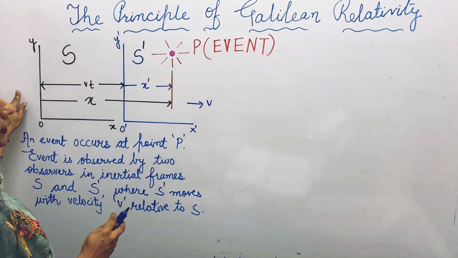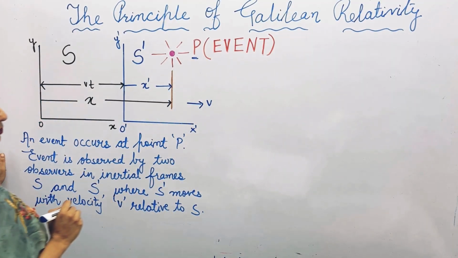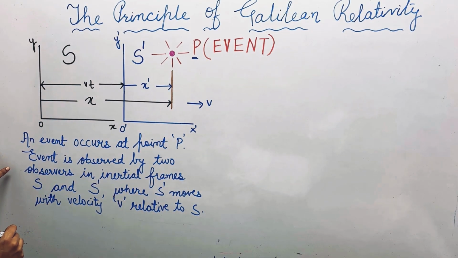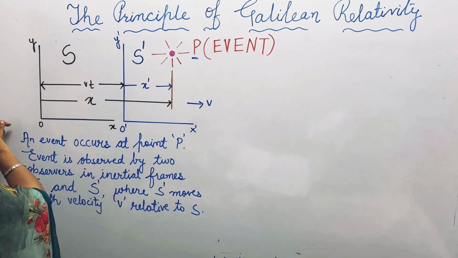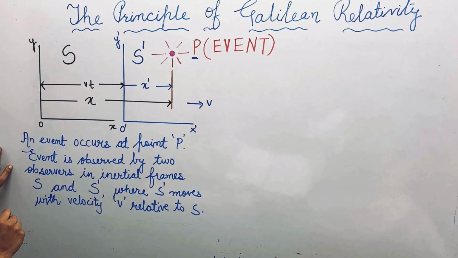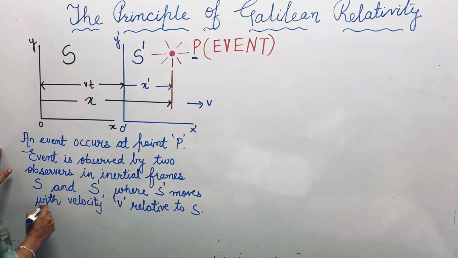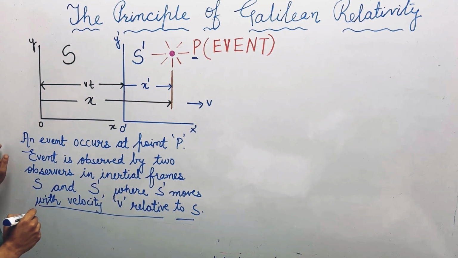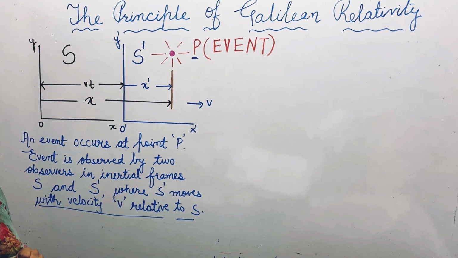Here we are taking a point P where an event is happening, and there are two observers in inertial frames of reference. One frame of reference is denoted by S and another is denoted by S dash, where S dash is moving with velocity V relative to the frame S. So this is the situation.